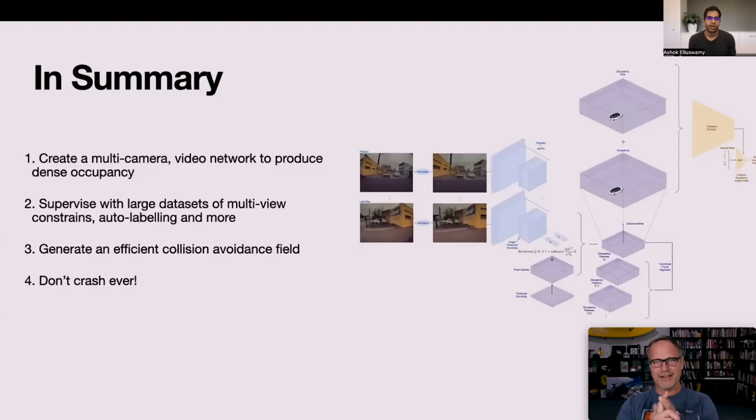So we create a multi-camera video network to produce dense occupancy maps that also flow over time. We supervise this with large data sets of multi-view constraints, auto labeling, NeRFs, all of that kind of stuff. And then we move on to the collision avoidance network, which is that we can generate an efficient collision avoidance field, which doesn't take a long time to run. It runs very, very rapidly, low memory, low compute costs, but it's very, very high quality. And then you don't crash ever, which is incredible.